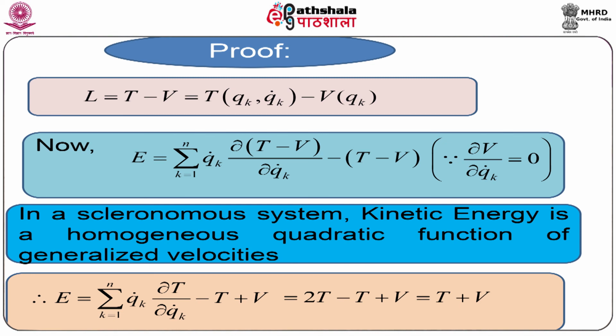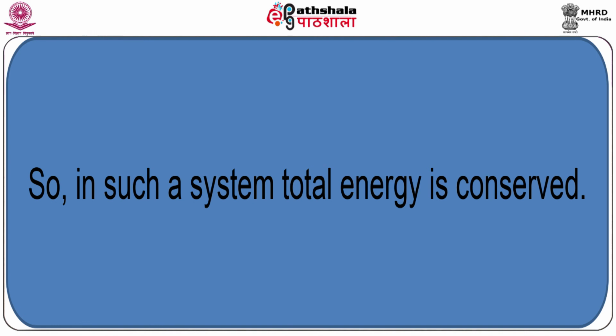Now, this is twice T. Using this result, we get twice T minus T plus V, which on simplification becomes T plus V.